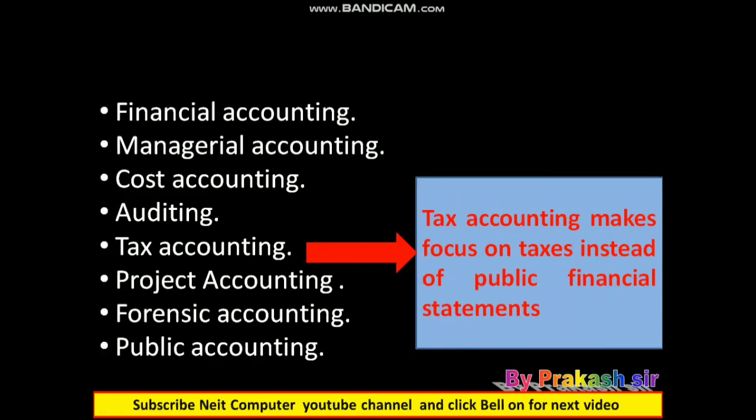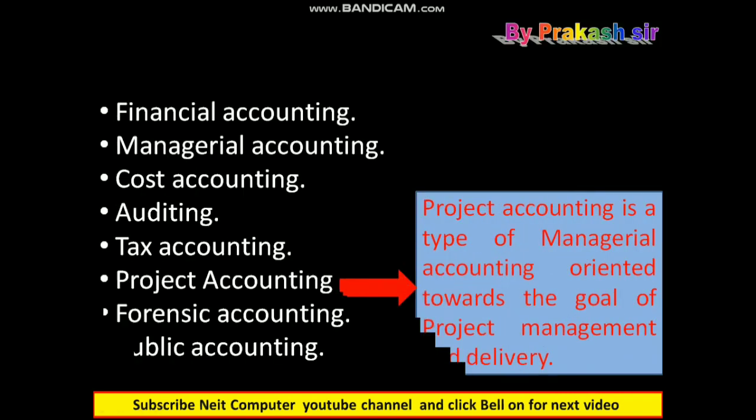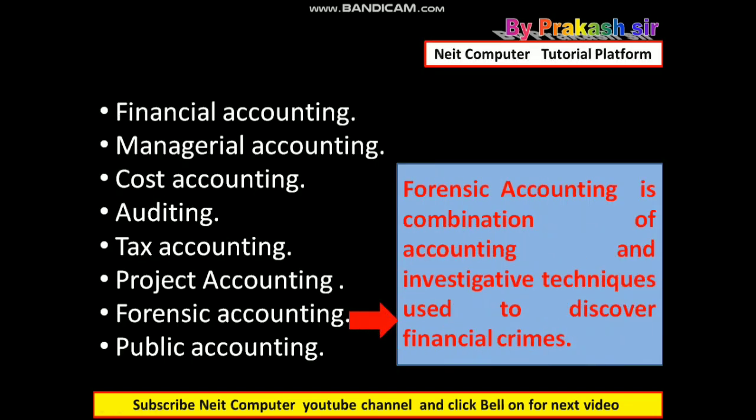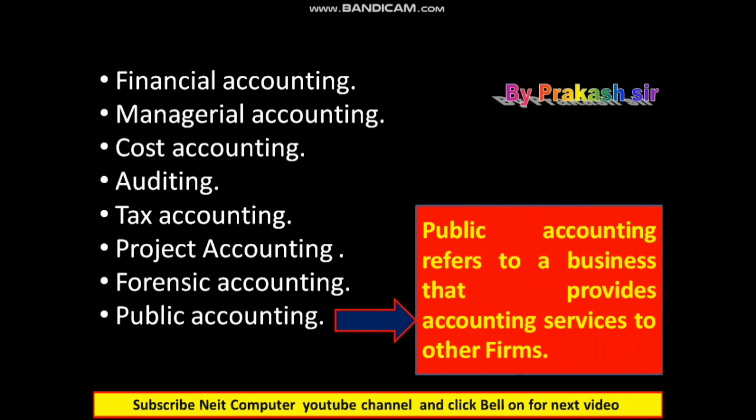Tax accounting makes a focus on taxes instead of public financial statements. Project accounting is a type of managerial accounting oriented towards the goal of project management and delivery of the organization. Forensic accounting is a combination of accounting and investigative techniques used to discover financial crimes. Public accounting refers to a business that provides accounting services to other firms.